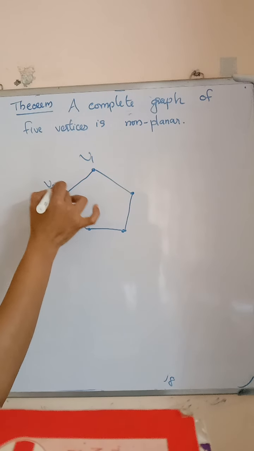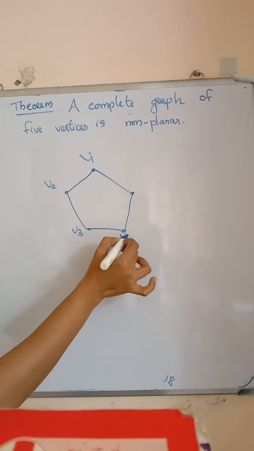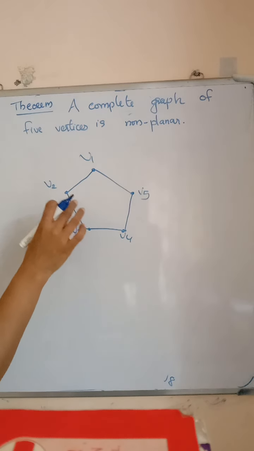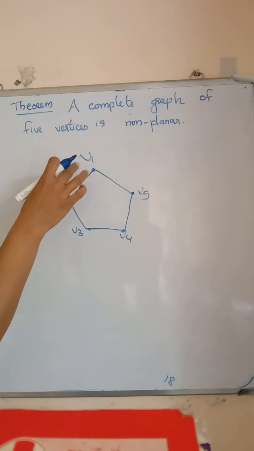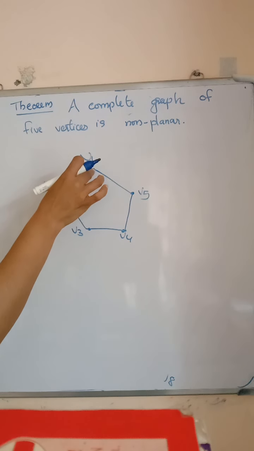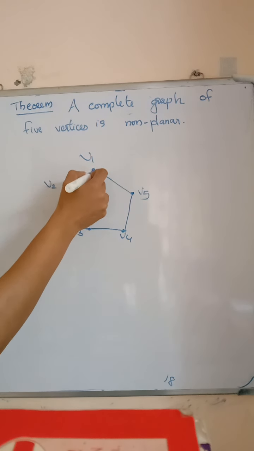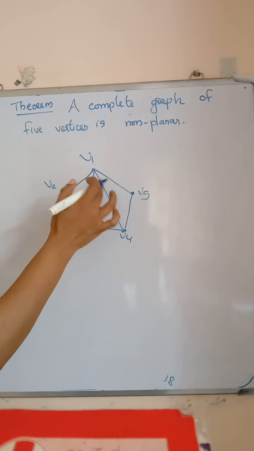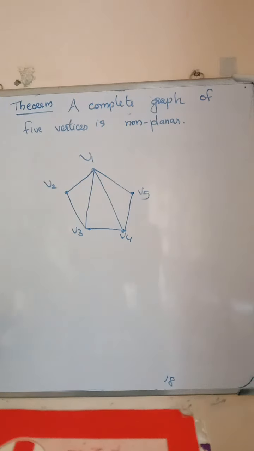V1, V2, V3, V4, V5. We make it complete by V1, V2. Here there is an edge from V1 to V2. V1, V3. Join V1, V3. Then join V1, V4 and V1, V5.